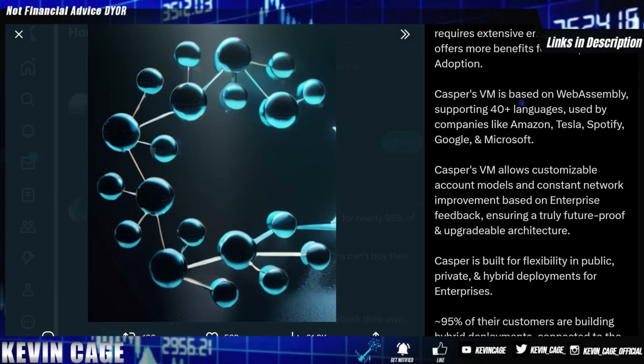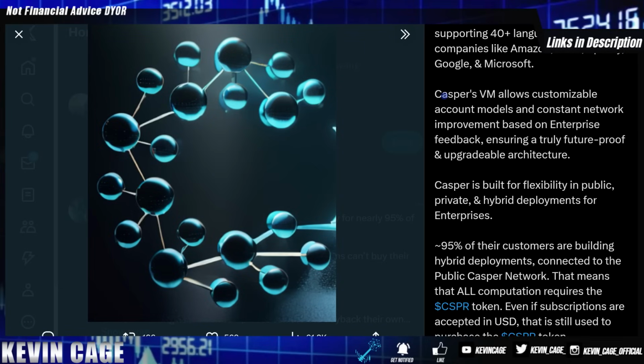And the big thing about WASM is this already supports the 40 plus most popular languages today that are used by Amazon, Tesla, Spotify, Google, and Microsoft. Now, some people can spin up their own virtual machine, but there's no customizability, and that's a huge missing point that a lot of projects with VMs miss out on, and they don't put in that extra work.